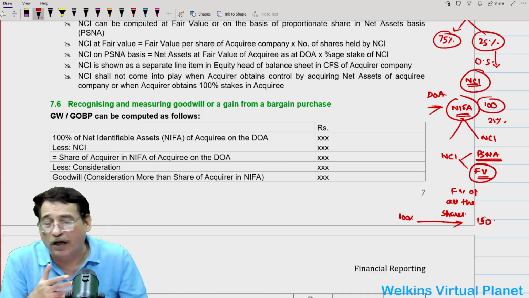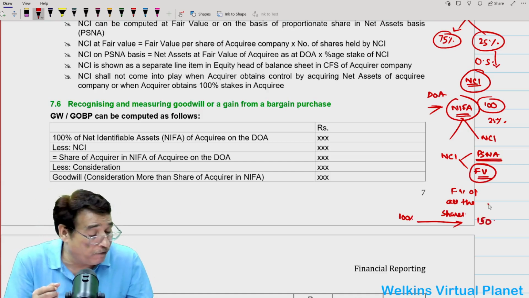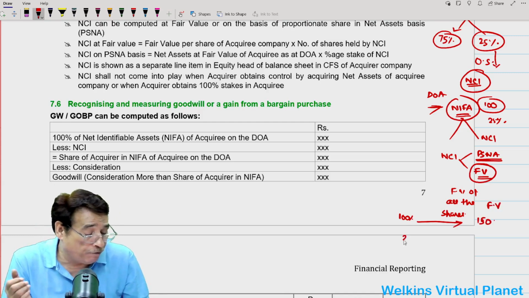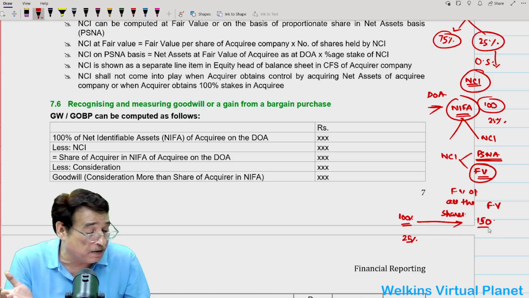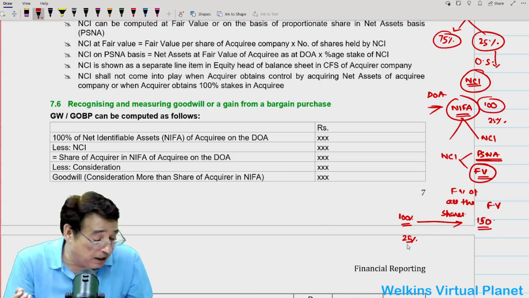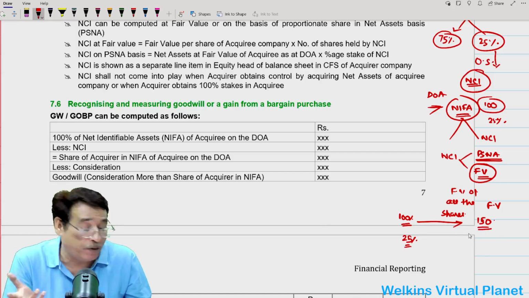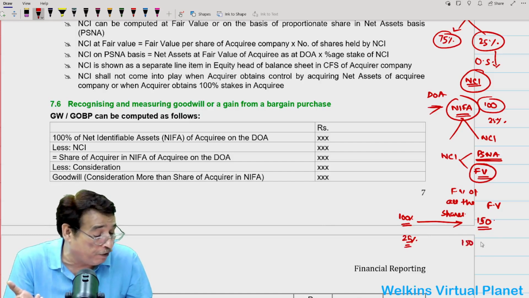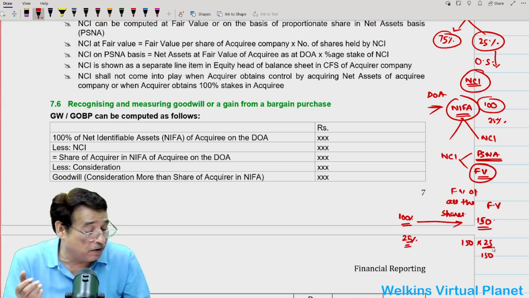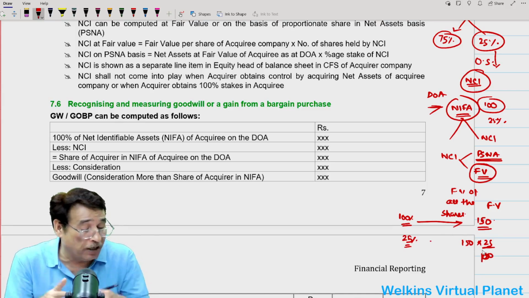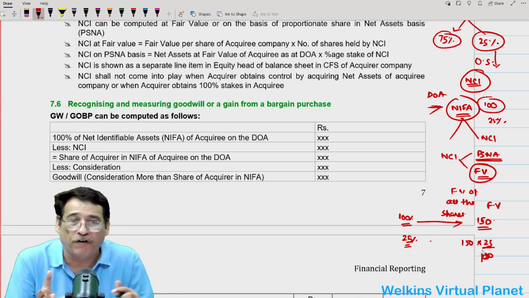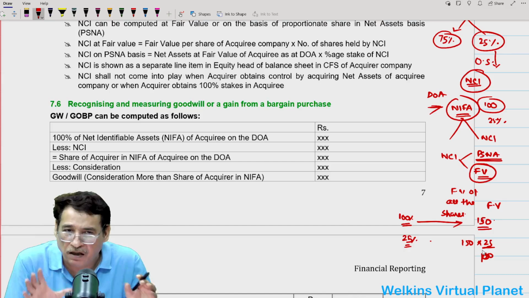This is the fair value. Now, what will be the value of 25% stake? If value of 100% stake is 150, then fair value of 25% stake will be equal to 150 into 25 by 100, sorry, that is 25 into 150 divided by 100. So this is how you can compute the value of 25% shares. Is it clear to you or not?